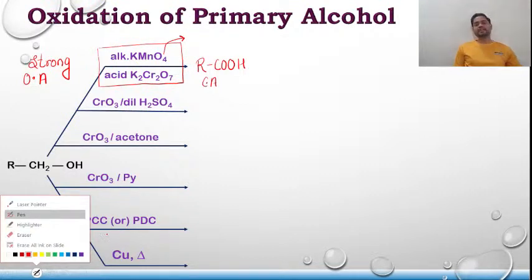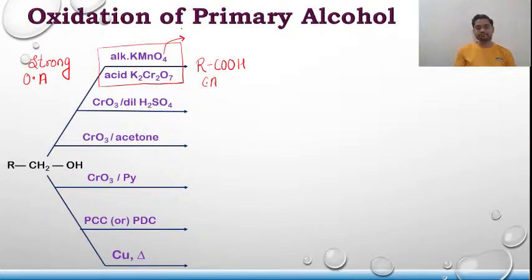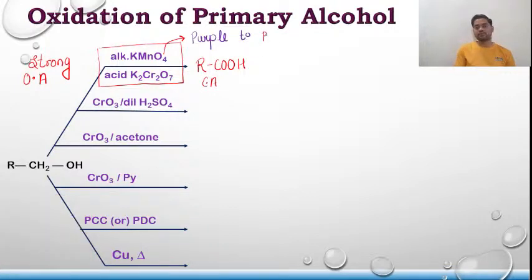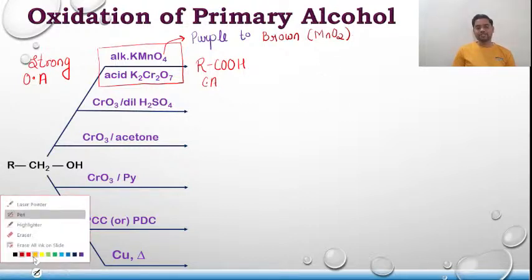Okay, the color of KMnO4 is purple or pink. The color changes from purple to brown, and this brown color is due to the formation of MnO2. This brown color is due to the formation of what? MnO2. Okay, clear? Talking about acidified K2Cr2O7, it's orange color.